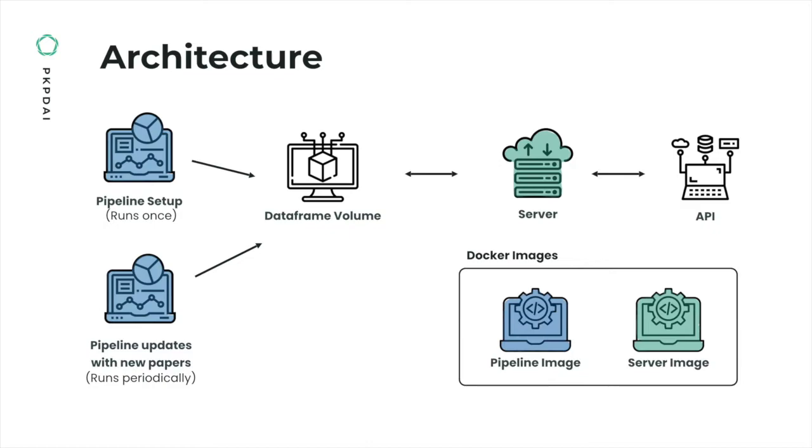A container instance of the pipeline image will run once to set up the pipeline. Another container instance of our pipeline image runs periodically to update the pipeline with new and modified papers. These containers write to and update a data frame volume which stores the classified subset of PK papers. Our server Docker container will then make these papers available via our API.